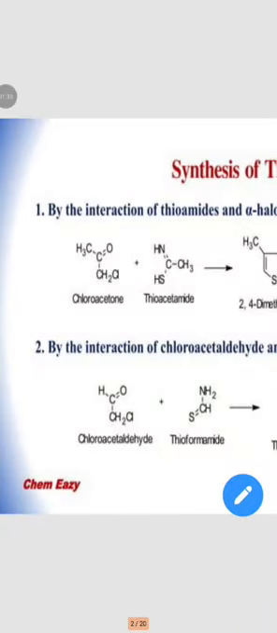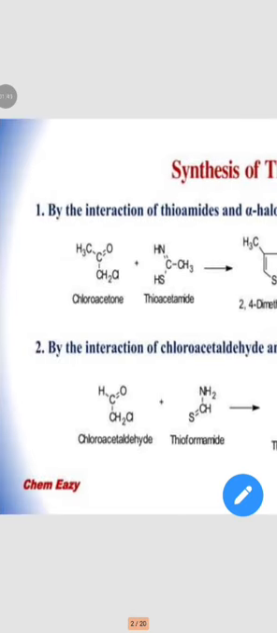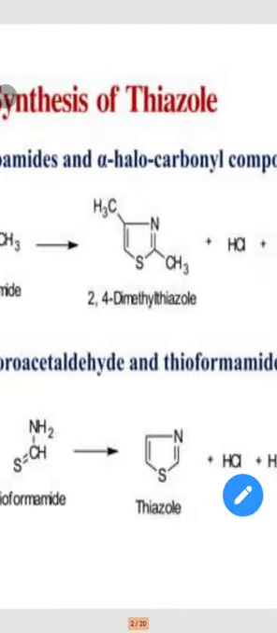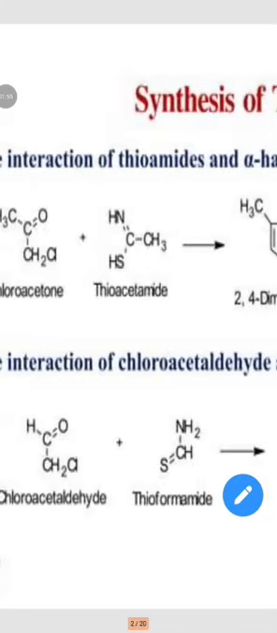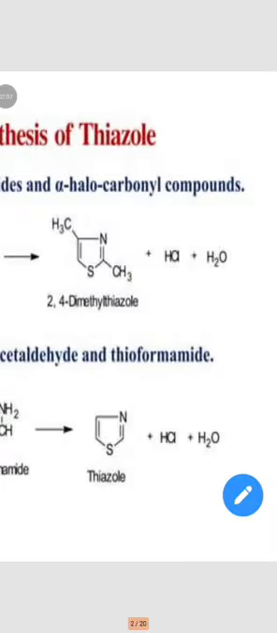So, the two preparations: the first one is the interaction of thioamides and alpha halocarbonyl compound. Thioamide means thioacetamide is reacted with chloroacetone to form the product 2,4-dimethylthiazole. Then the second preparation is chloroacetaldehyde and thioformamide. Chloroacetaldehyde is reacted with thioformamide to form thiazole.